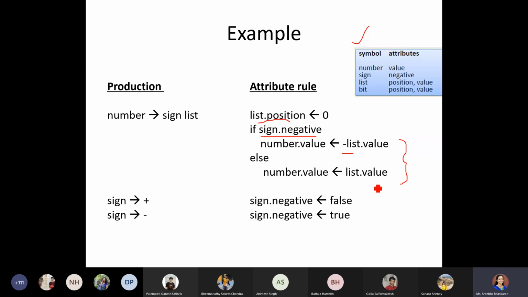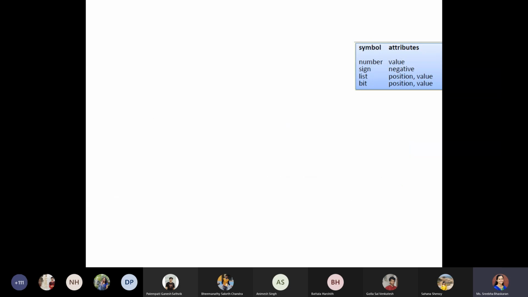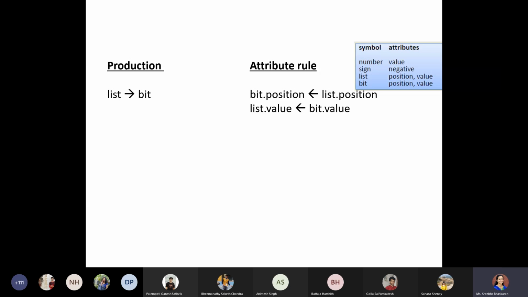Moving on to the next production rule. Our next production rule is based on the list. We have two alternatives separated by the OR operator, and for each we have to specify the rule, so I have split both production rules separately. Suppose a list is assigned with respect to bit. So list is assigned with bit.